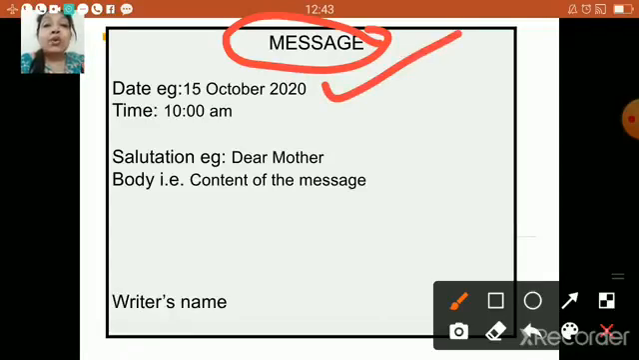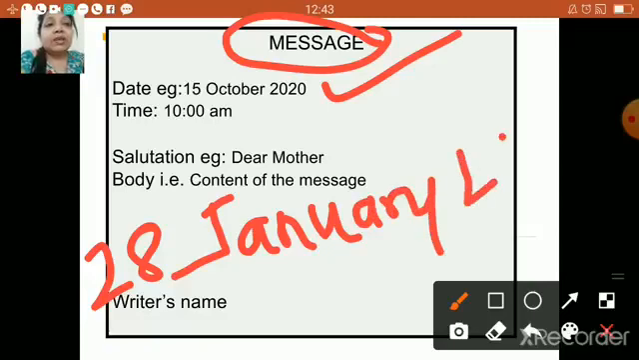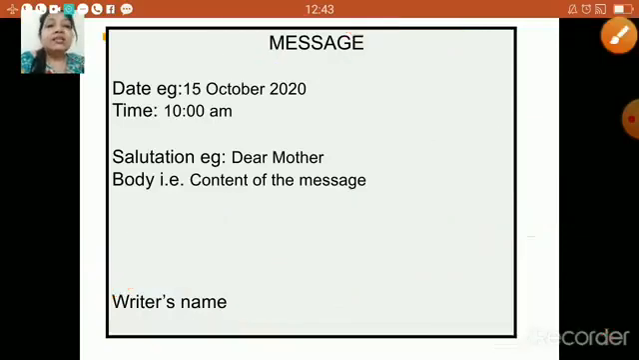So of course how you are going to mention is 28. Then you have to write January, that's J as a capital. Okay, that's January, and 2021. Yes. Now this is called the expanded form of date. Now the next is time. Towards the left-hand side below the date, we have to mention the time, which is 10 a.m.